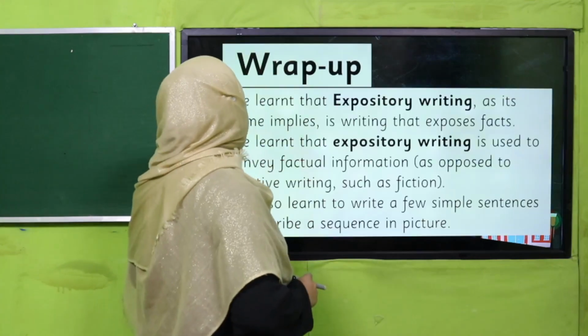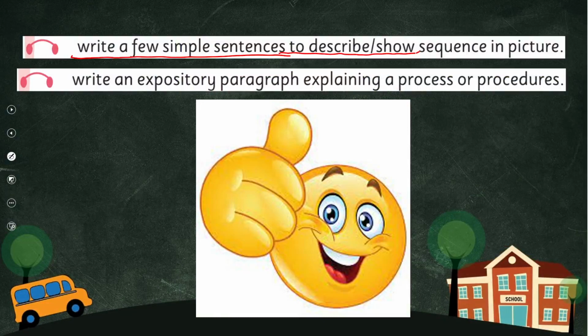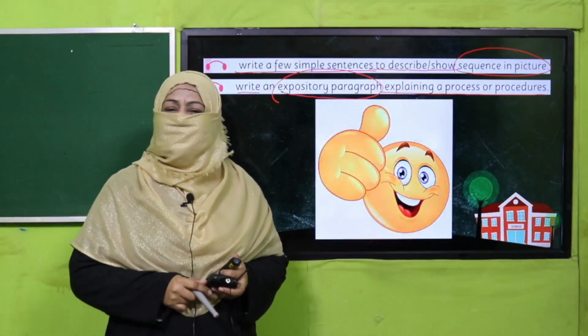So what we have learned today, we learned to write a few simple sentences to describe or show a sequence in a picture, and write an expository paragraph explaining a process or procedures. So are we done with it? Yes, that's it for today.